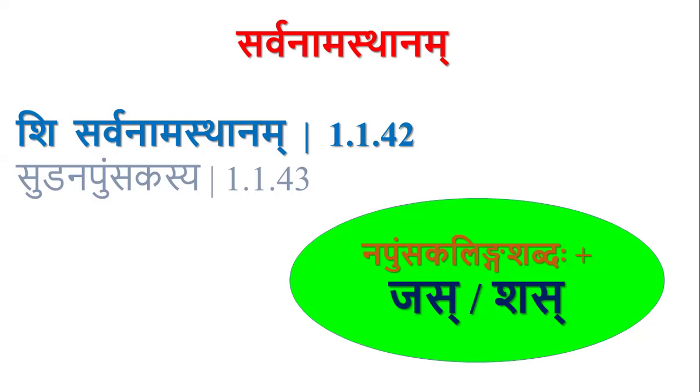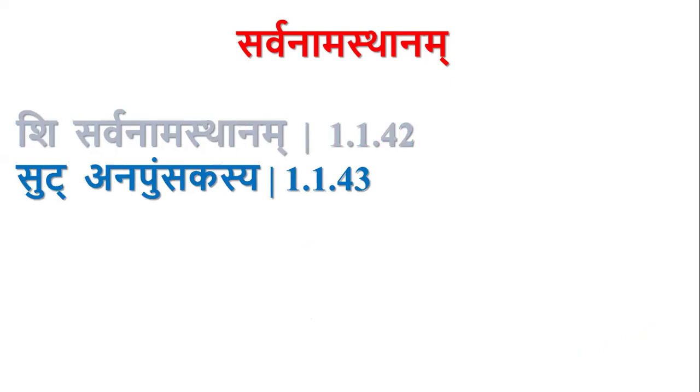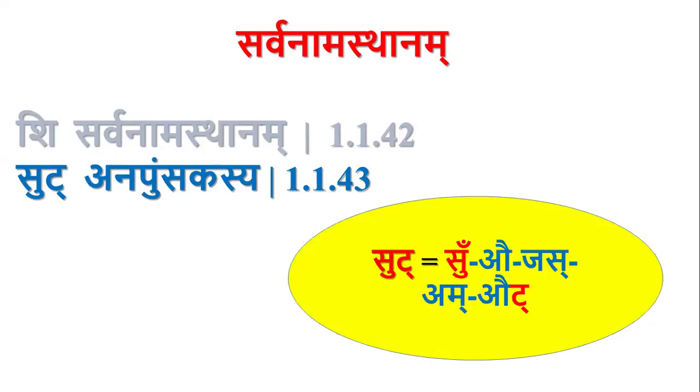The Jas and Shas Pratyayas are called Sarvanamasthanam when they are present after a Napumsakalinga word. Next, Sudanapumsakasya: Sut Anapumsakasya. Sut refers to starting from su up to the takara. It is a sangna, that is su, au, jas, out. These first five pratyayas. Anapumsakasya means not in case of a Napumsakalinga word.